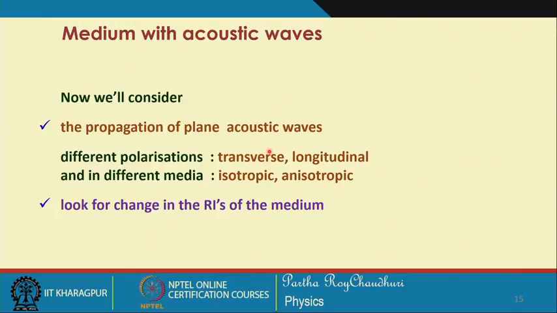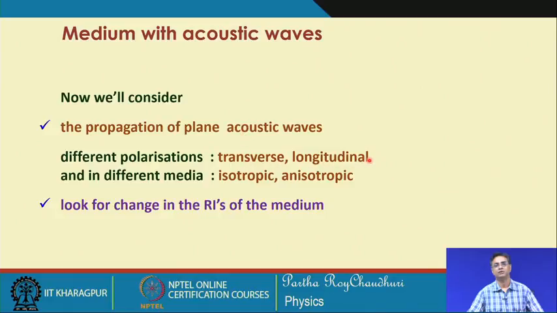And now, we will consider the propagation of a plane acoustic wave. We have seen that the waves can have different polarizations depending on whether it is transverse or longitudinal. In the case of transverse wave, that is shear acoustic wave, there could be 2 polarizations which are degenerate, that is, will be represented by the same, and for the longitudinal this is purely one longitudinal polarization. And we will also consider the different kinds of media like isotropic, anisotropic.